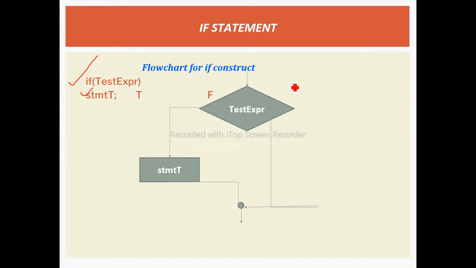Here is the diagram, or flowchart, given for the if statement. Firstly we need to give a test expression, that is nothing but the condition. If this condition becomes true, then and only then the block of statements will get executed. Otherwise, if it is false, the control passes to the next block.